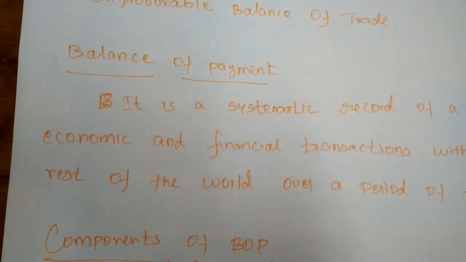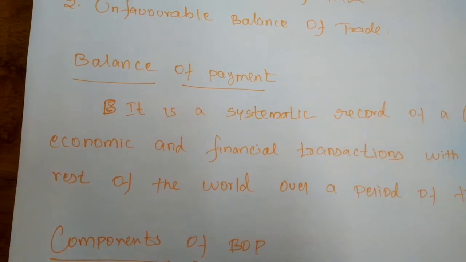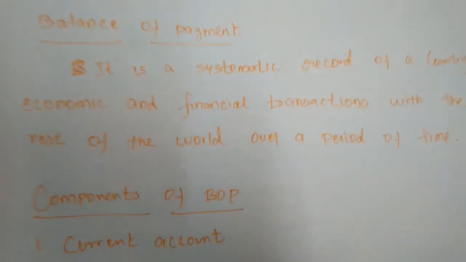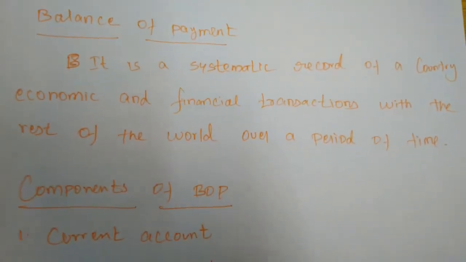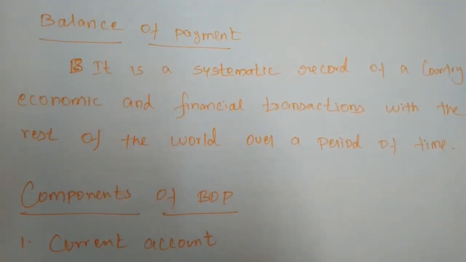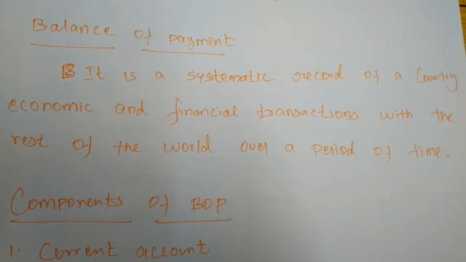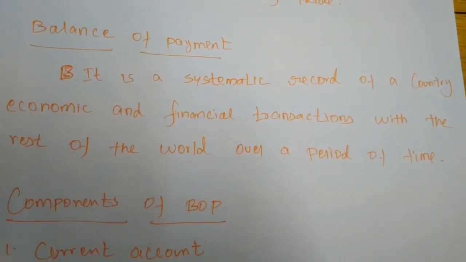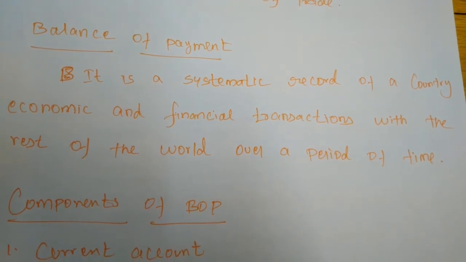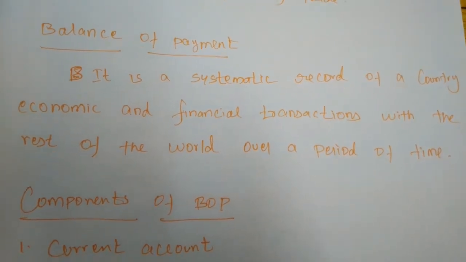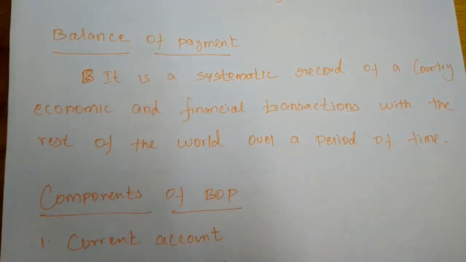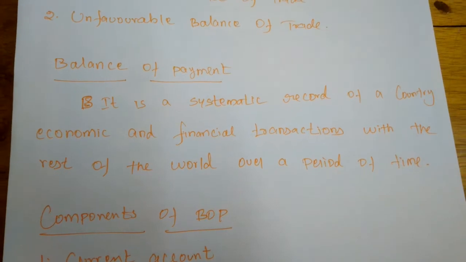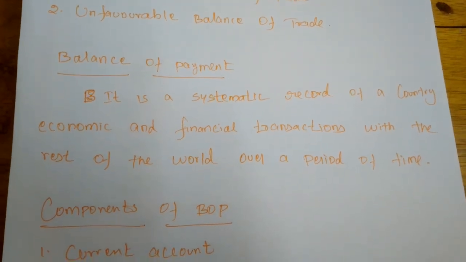So the balance of payment disequilibriums are there. Normally all nations want to maintain a favorable balance of payment. Favorable balance of payment means the demand must be equal to the supply, or the receipts must be equal to the payments. If the receipts and the payments are equal, it is the equilibrium condition of balance of payment.